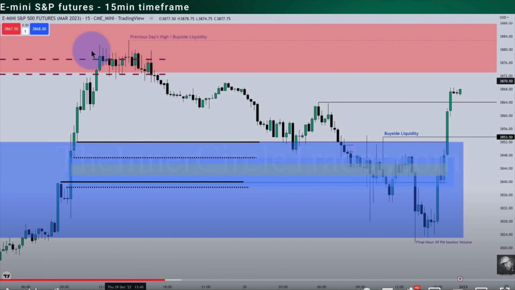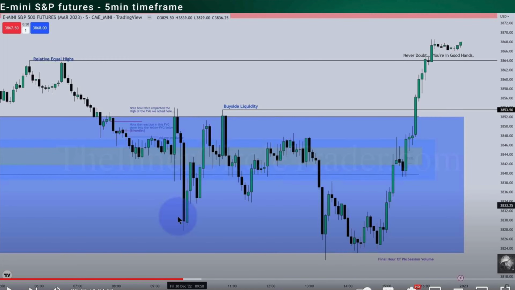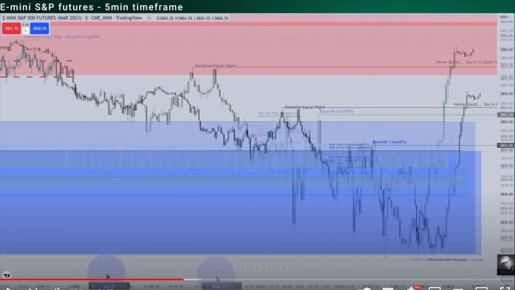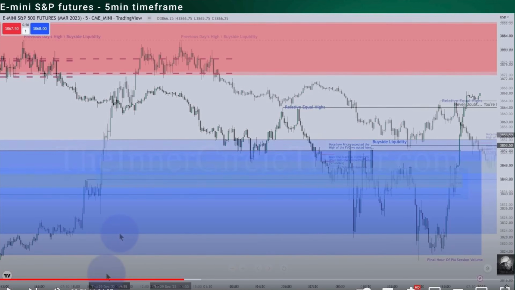So I want to show you, with almost none of my markups, just the lines regarding the different fair value gaps, the 15 minutes time frame of the E-mini S&P futures so that you can observe the price movements. Now let's jump into the 5 minutes time frame. I'm going to show you a couple of screenshots, guys, from these episodes so that you can see the price movements a little bit better. So this is the first one, this is the second one, this is the third one. So we are just zooming out a little bit. And this is the fourth one.